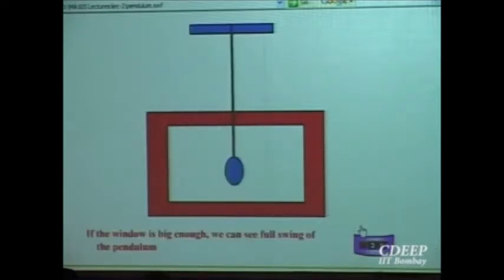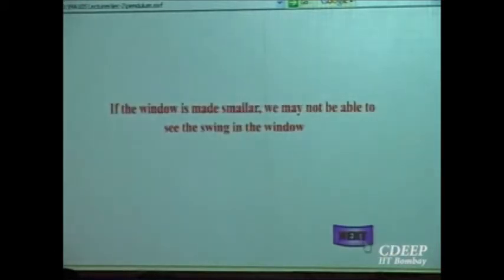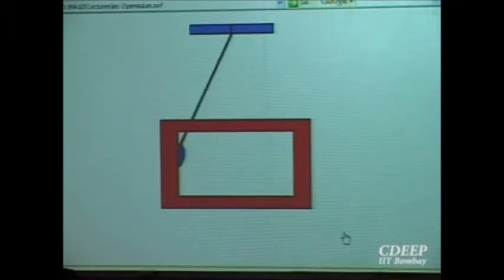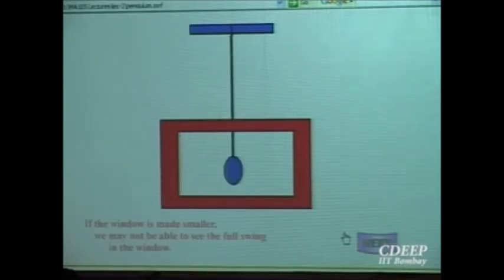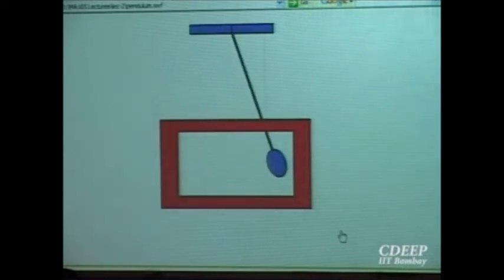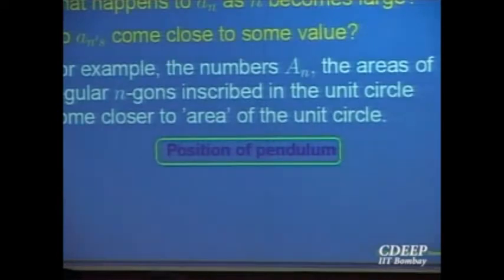Right? I make it smaller. Possibly it may go out because the window has become smaller. But if I wait long enough, then the pendulum will be visible inside again. Right? I make it smaller again, the same thing will happen. It will be visible fully. So now I want to make mathematics out of it.